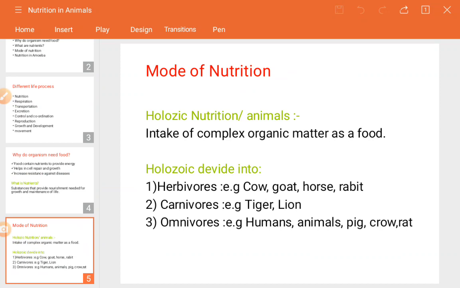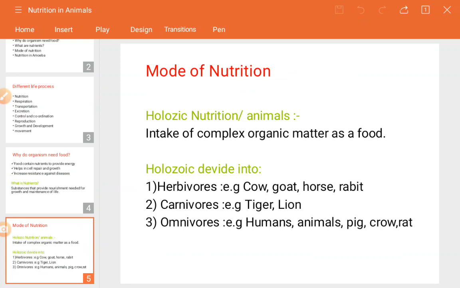So holozoic nutrition, or holozoic animals, means what? The intake of complex organic matter as food. The organism takes up or utilizes food material which is in complex form, and it is made up of carbon compounds, or in biochemistry terms, organic matter.